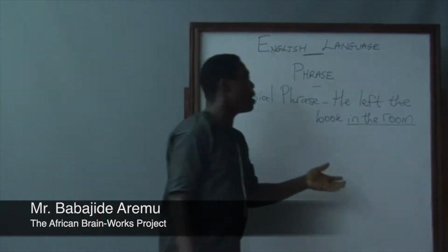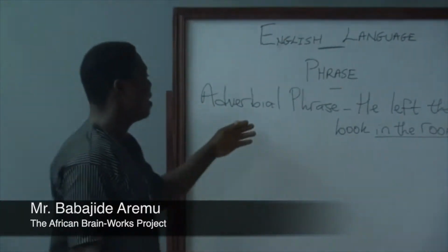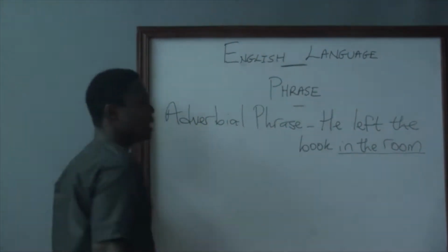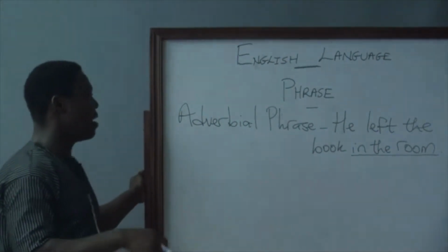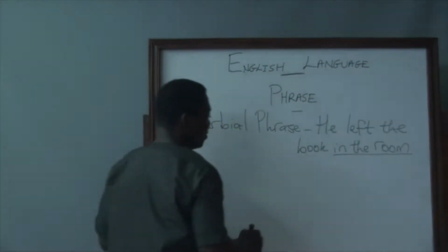So this is talking about where the book is located. And so here the adverbial phrase will be in the room, talking about the place where the book has been left.